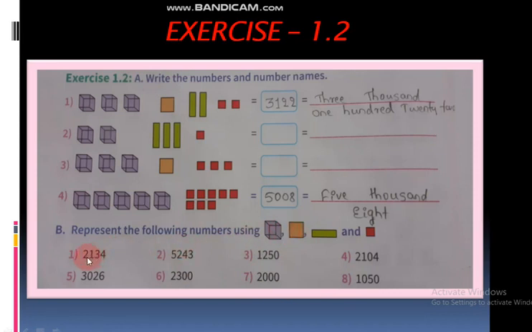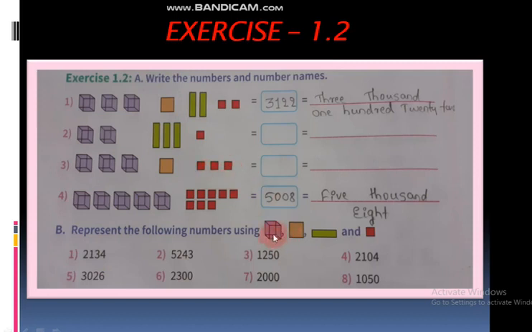See here, 2134. 2000 means you have to draw 2 cube boxes. Then 100 means you have to draw 1 small square box, and then 3 means you have to draw 3 rectangle boxes, and then 4 means you have to draw 4 small boxes.